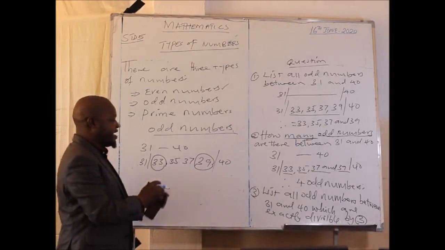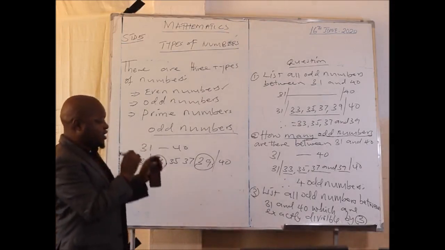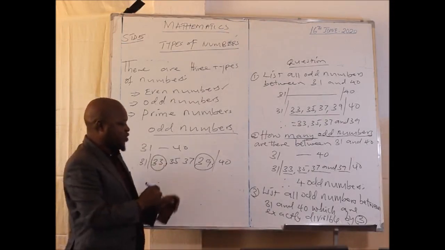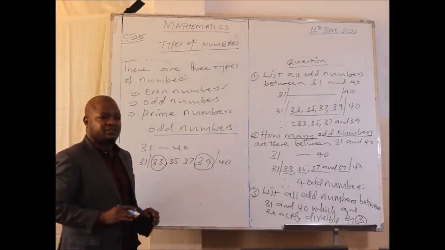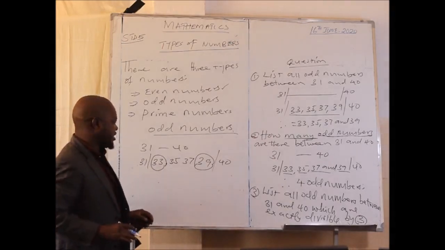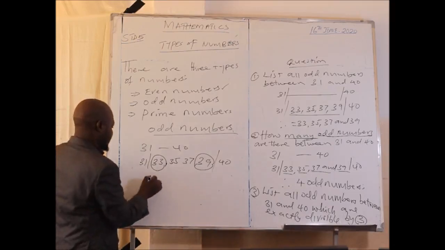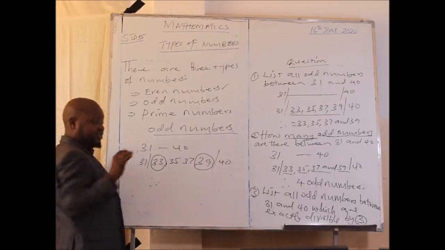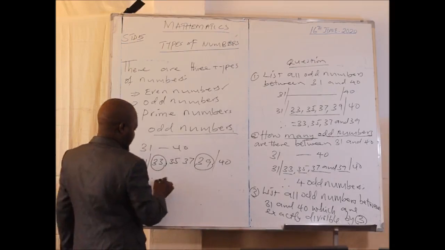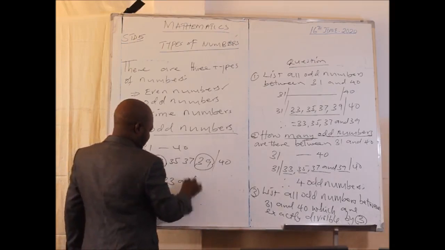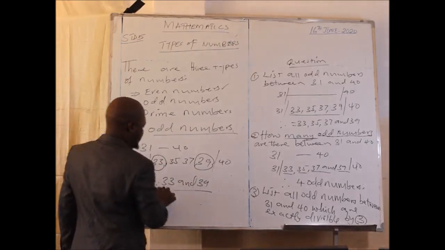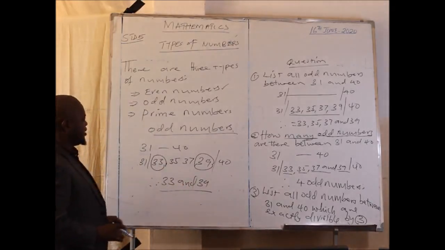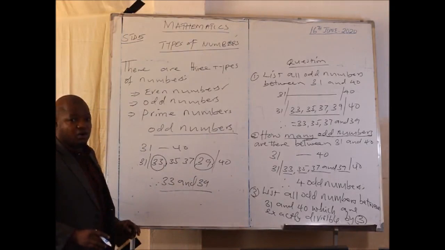So the question says list all odd numbers between 31 and 40 which are exactly divisible by 3. The odd numbers exactly divisible by 3 are 33 and 39. By so doing, you will have answered this question correctly.